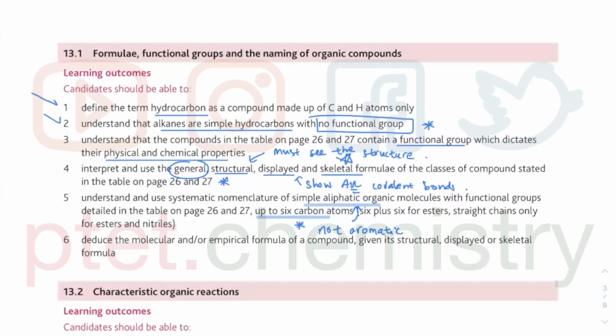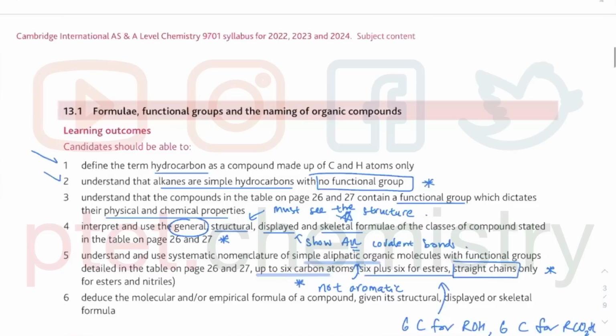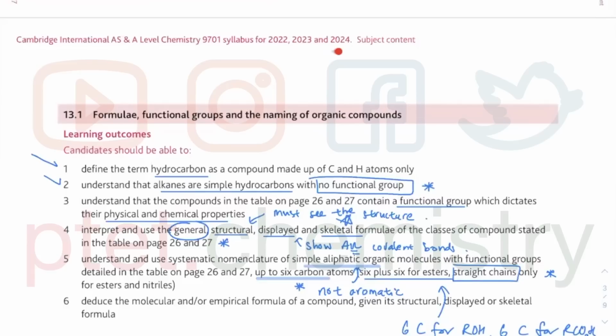Yes, 6 plus 6 for ester, because 6 carbons for the alcohol and 6 carbons for the carboxylic acid. So potentially 12 carbons altogether. But they specify they can ask you up to 6 carbons for the alcohol and 6 carbons for the carboxylic acid. 6 plus 6, straight chain only, ester and nitrile. So that means they cannot ask you branched chain, they can only ask you straight chain, because whatever is stated in the syllabus is the syllabus. These are very specific things in the 2022 syllabus onwards. So it might be how they plan their questions for the next 3 years in this series, which you'll be teaching.